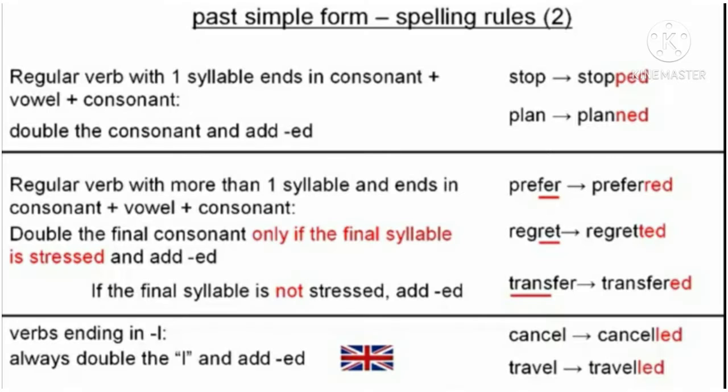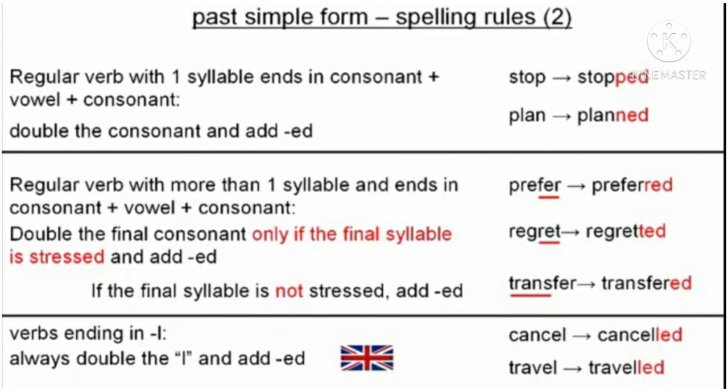For a regular verb with one syllable, if it ends in consonant, vowel, consonant, then we double the last letter and add ed, like stop becomes stopped, plan becomes planned. But for a regular verb with more than one syllable that ends in consonant, vowel, consonant, double the final consonant only if the final syllable is stressed, and then add ed.